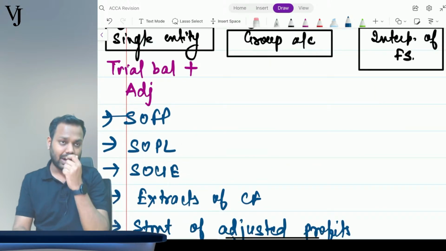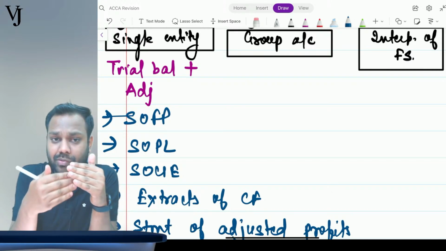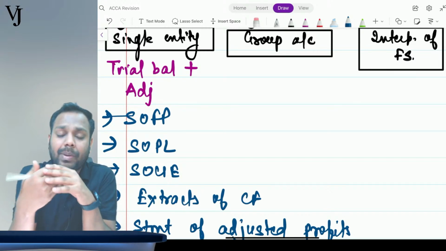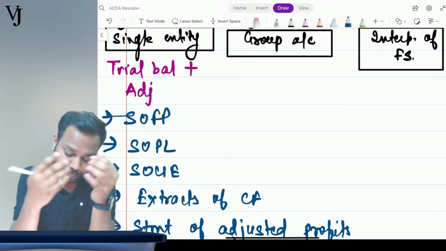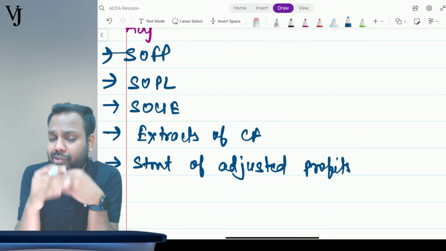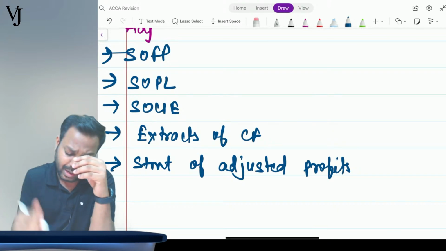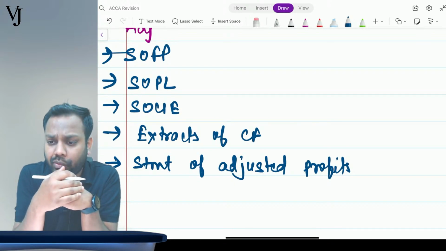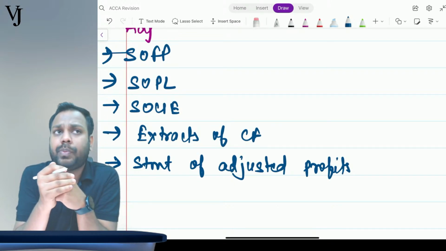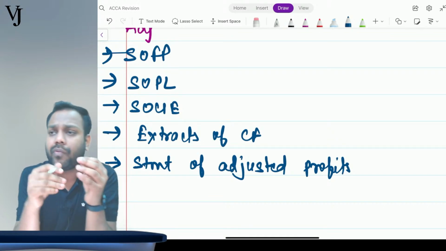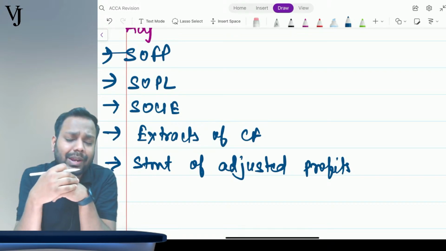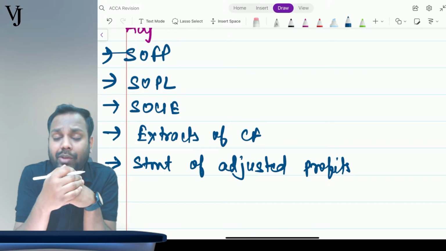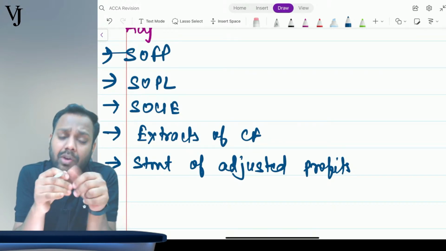Now SOFP means what? They will definitely give you the trial balance and adjustments, and they will ask you that after giving the effect of these adjustments, prepare a statement of financial position. Similarly, prepare a statement of profit or loss, and similarly SOCIE, that is, prepare a statement of changes in equity. Now extracts of cash flow: they might ask you to prepare the extract of cash flow from operating activities or from investing activities or from financing activities. Very rarely you can see a question being asked from all three activities, but more frequently you can see a question being asked from either one or two of the activities.